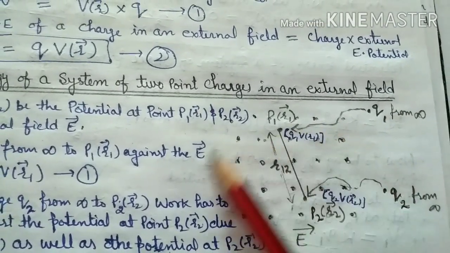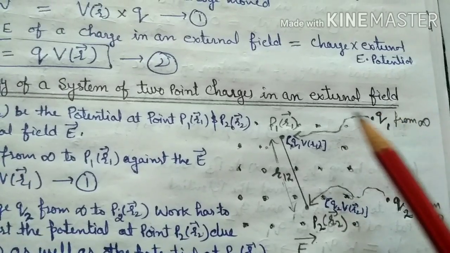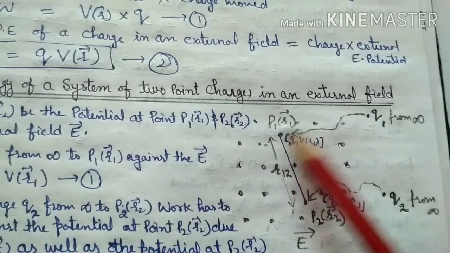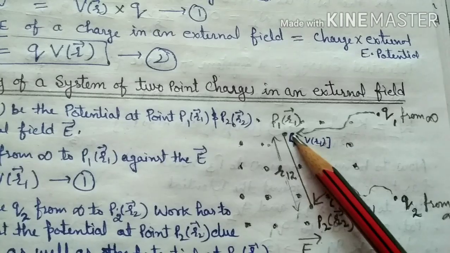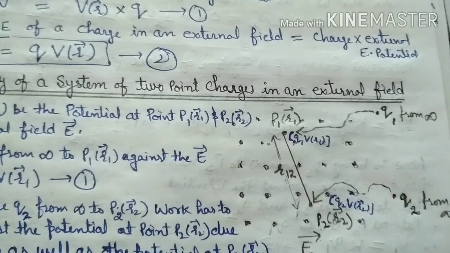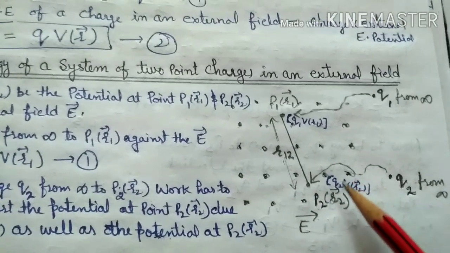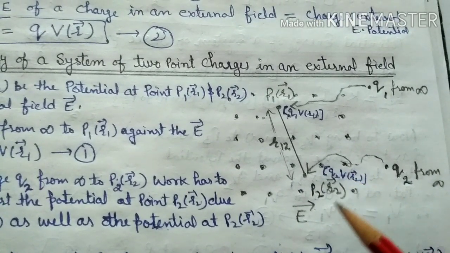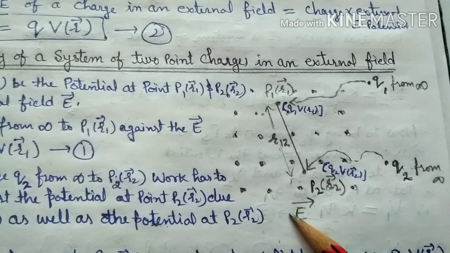But as we know there is an external field, therefore there is a potential at any point due to that external field. So let us suppose at point P1, V(r1) is the potential at P1 due to this field, and V(r2) is the potential at P2 due to that external field.